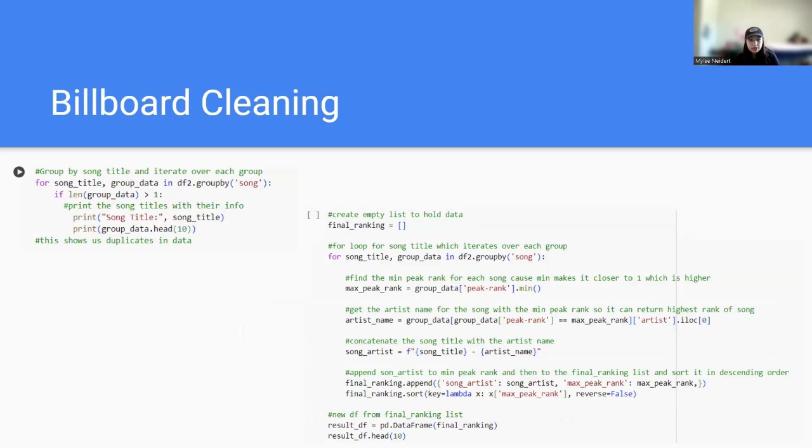For the Billboard cleaning, the code over here on the left goes through and sees if there are any duplicates for each song. The code on the right is a for loop, which will iterate over the songs for each group, and it will only keep the songs that have the highest peak rank and delete all the other duplicates.